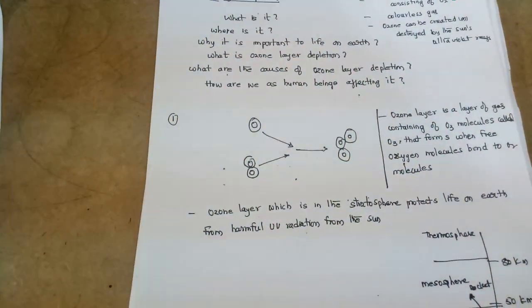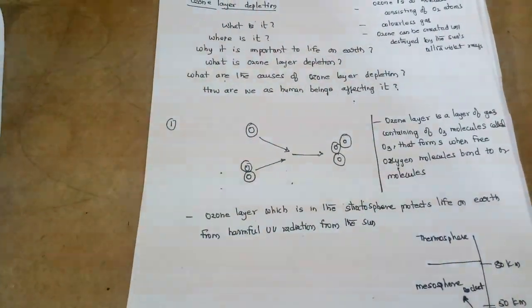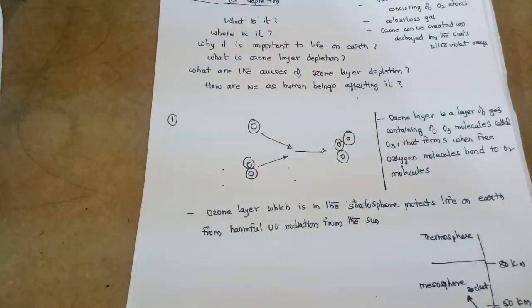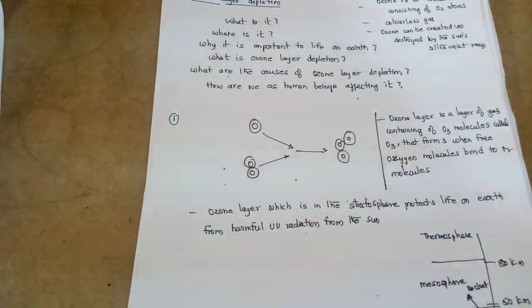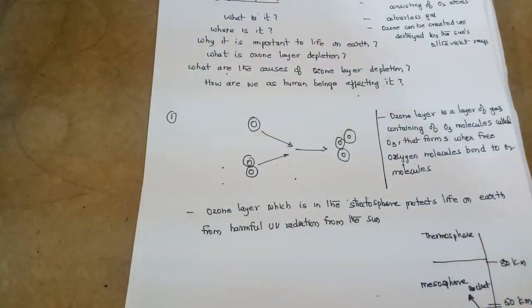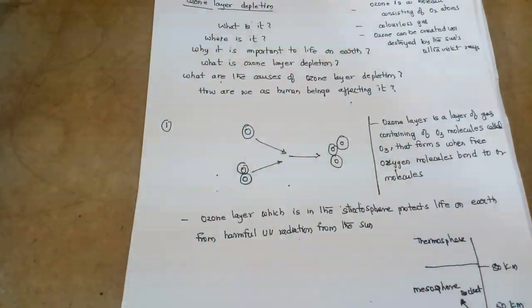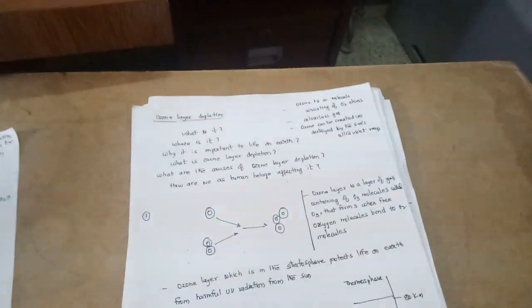When a motor vehicle air conditioner needs servicing, make sure that the refrigerants are properly recovered and recycled instead of being vented to the atmosphere. So for the motor vehicle air conditioners we are using, when they go for servicing, we have to see that the refrigerants are properly recovered and recycled instead of being vented to the atmosphere. So there are some things we have to handle carefully. So this is about the ozone layer.